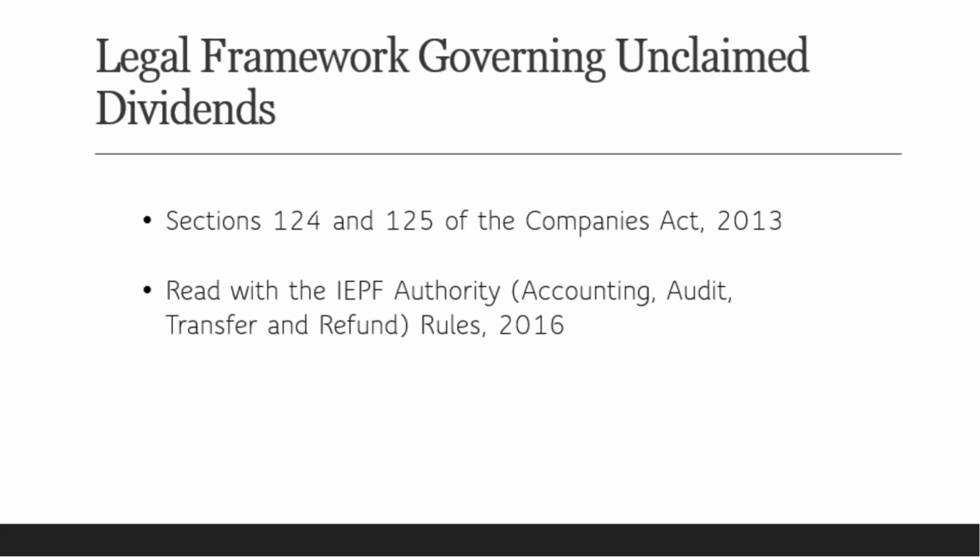Under these provisions, dividends that remain unpaid or unclaimed for 30 days from the date of declaration are transferred to the unpaid dividend account of the company. If the dividend remains unclaimed for 7 consecutive years, it is transferred to the Investor Education and Protection Fund, IEPF. Along with dividends, the corresponding shares are also transferred to the IEPF. Once transferred, shareholders must follow the prescribed IEPF refund procedure to recover their dividends or shares.